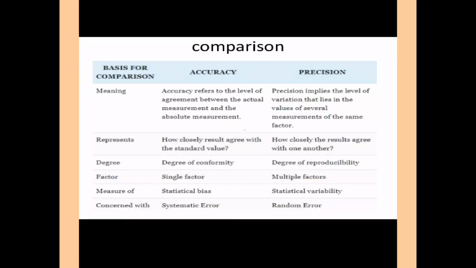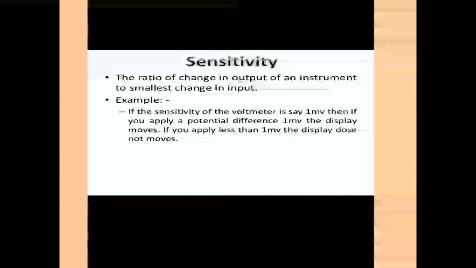Factors. In accuracy, single factor. In precision, multiple factors. Next, measure of. In accuracy, statistical bias. In precision, statistical variability. And the last point is concerned with inaccuracy, systematic error, and in precision, random error. This is the comparison between accuracy and precision.